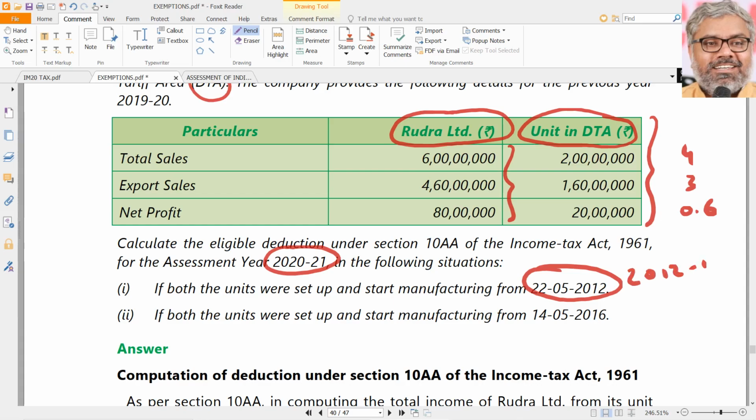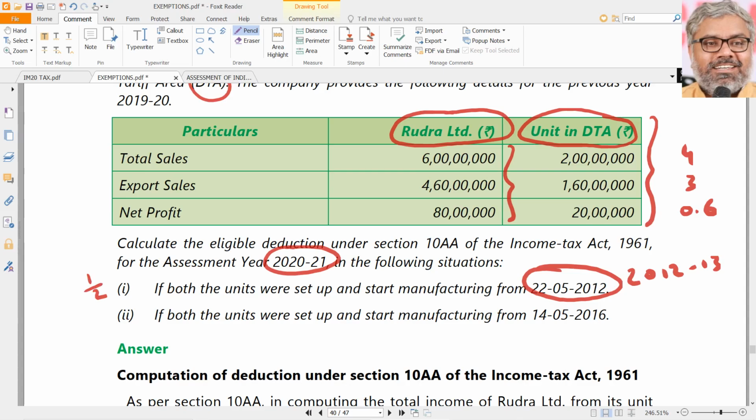2012-13. Then you have to check whether it is within the 5 years period or not. No, it seems 12-13, 13-14, 14-15, 15-16, 16-17 over. So how much exemption they can get? They can get, but not full. 50% only they can get. Half only they can get exemption.